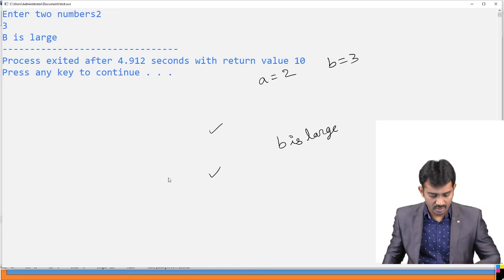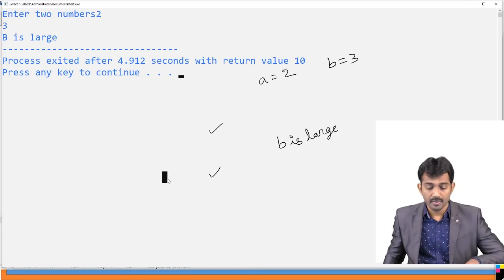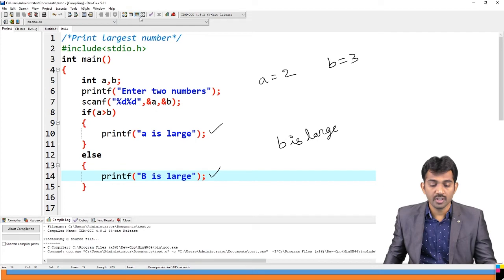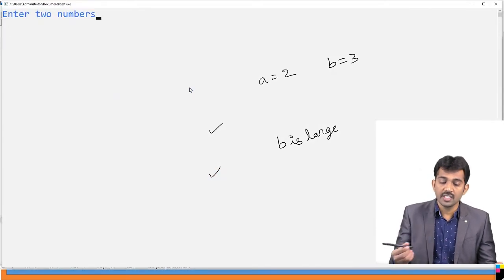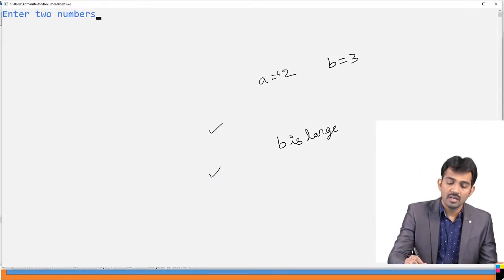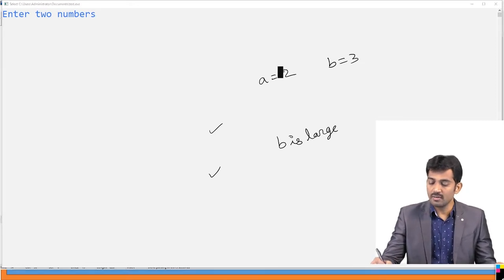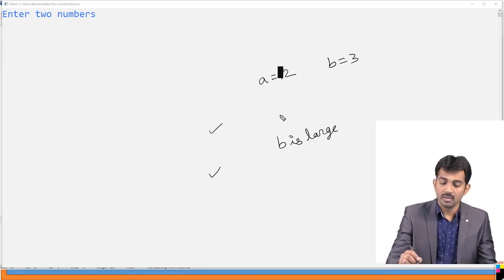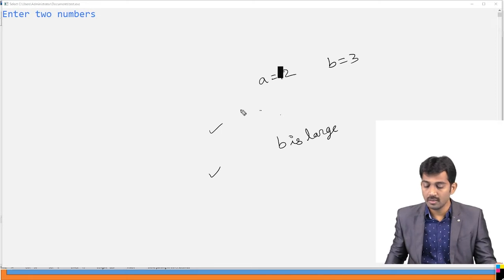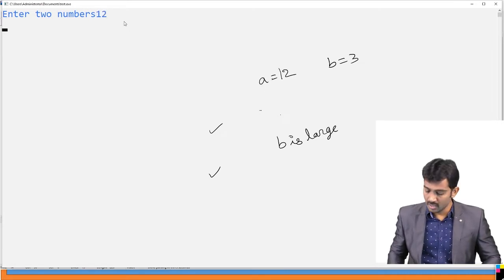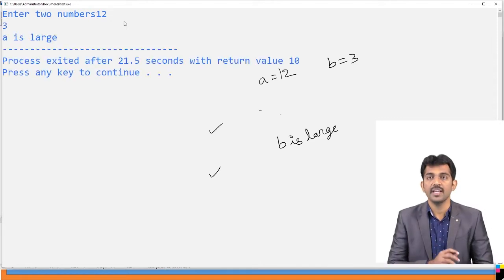For example, if you run this code and I change B value to 12 and C value is 3, which is the largest? A is the largest. Right? Is this clear? So this is the if else statement.